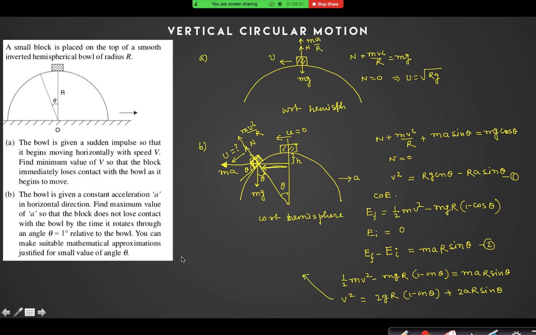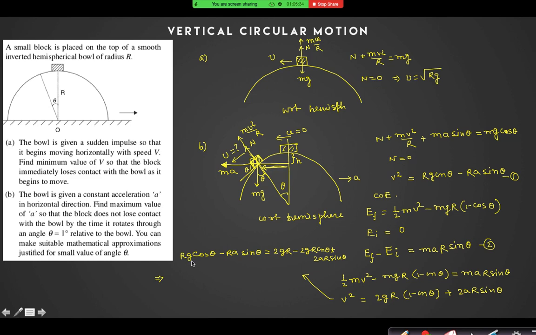So I put the value here: rg cos theta minus ra sin theta equals 2gr minus 2gr cos theta plus 2ar sin theta. R will get cancelled out.